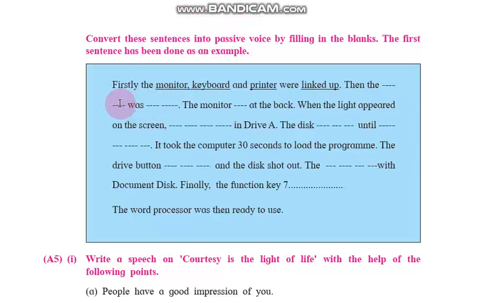Okay, now let us start with this activity. Firstly, the monitor, keyboard and printer were linked up. Then the main cable was plugged in.